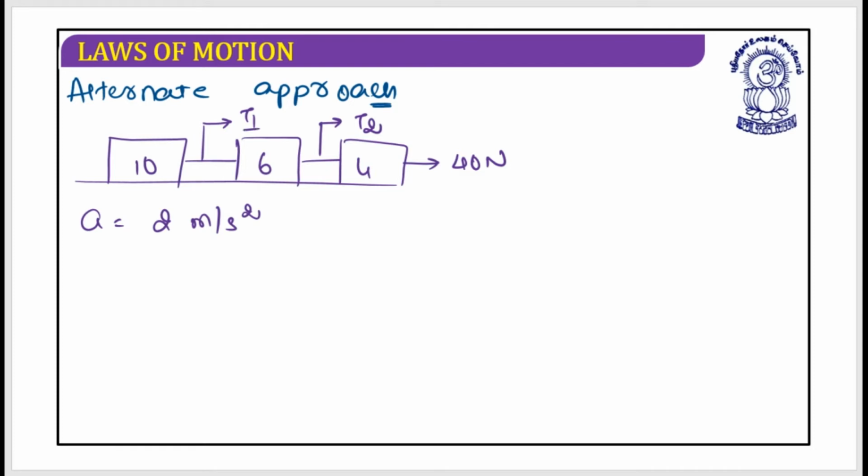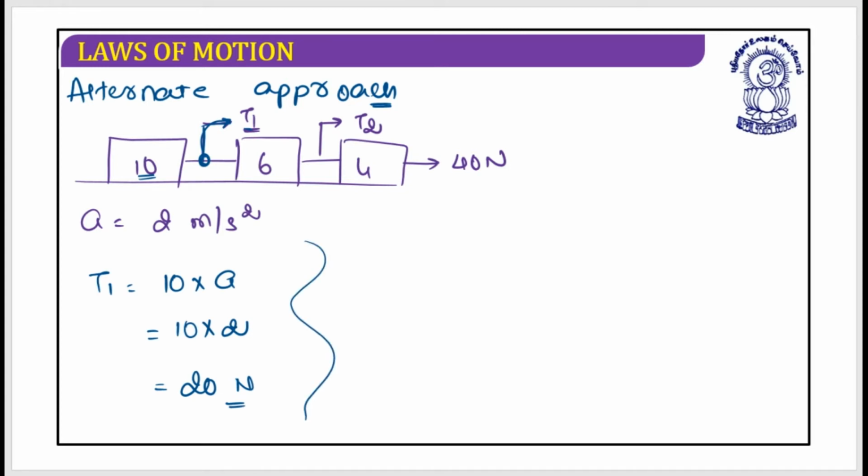When I need to find T1, let's just try to feel it: when I pull from this block, only the 10 kg block will be moving with me. So T1 is equal to mass 10 kg multiplied by acceleration, which is 10 multiplied by 2, which could be written as 20 Newton. Is it clear?